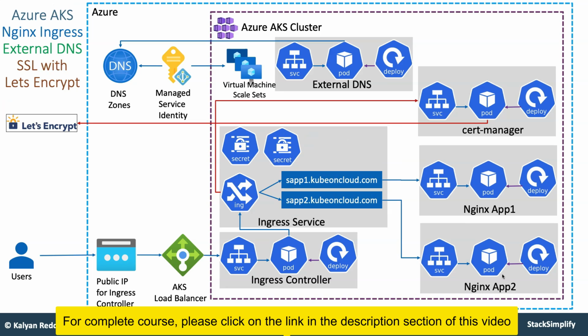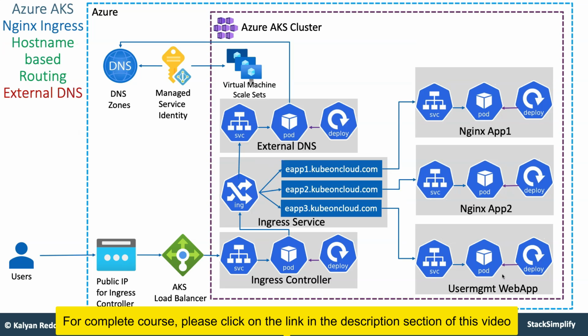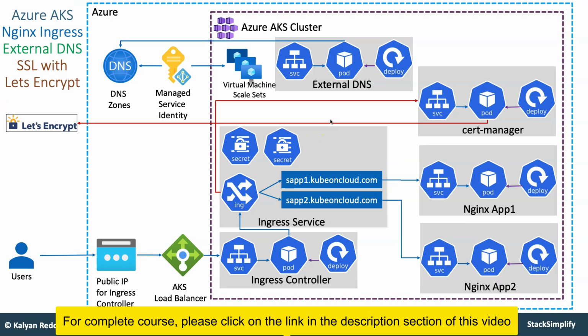From there, you will move on to implementing the external DNS and then SSL with Let's Encrypt. So you have implemented the domain name based routing, and also you ensured that you used the external DNS here, which means the eapp1, eapp2, eapp3 domain names will get automatically DNS registered using this external DNS. So that also you are going to implement. Then you will move to SSL with Let's Encrypt.